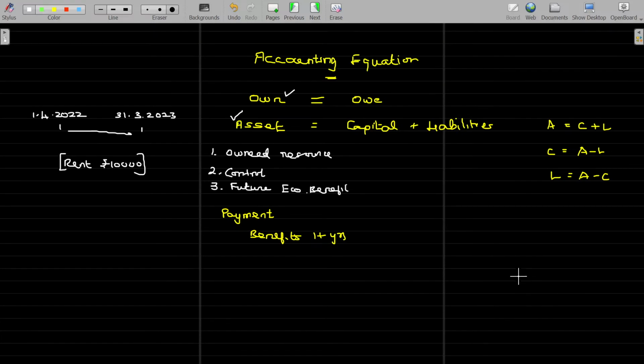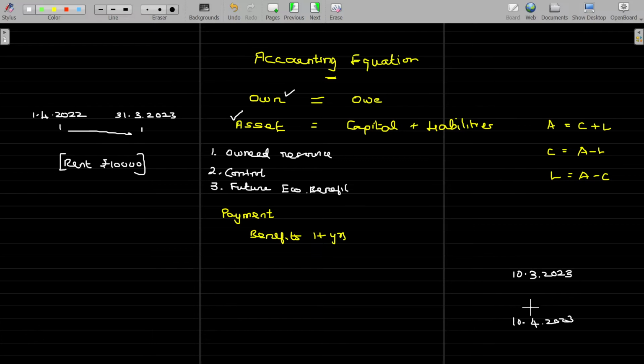For example, if I pay the rent on 10th of March 2023, your enjoyability of staying in that accommodation gets over by 10th April 2023.